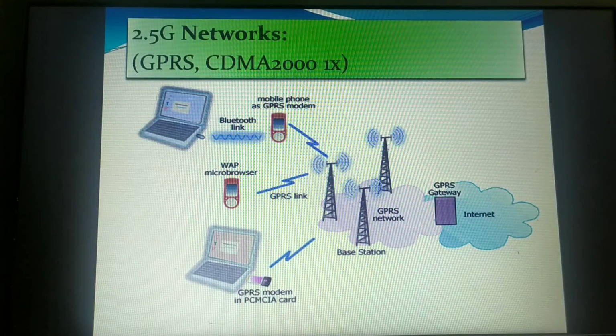Because of this GPRS, we have the facility known as always on data service. What is this always on data service, or you can also call it always on, always connected? This part I have already explained. That means you are paying the amount only whenever you have an uploading or downloading from the internet. You are not paying the amount to keep your internet on in your mobile phones. Have you experienced this part?